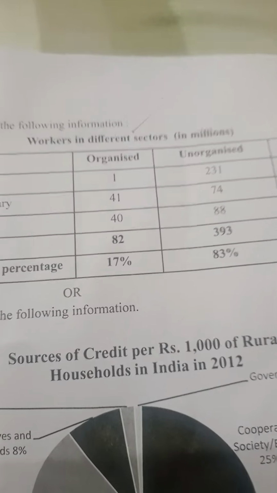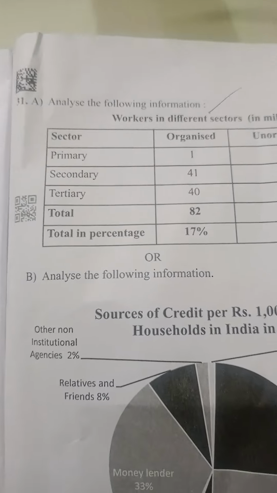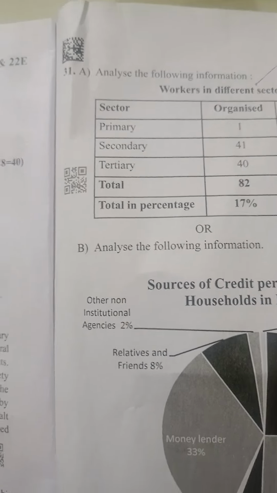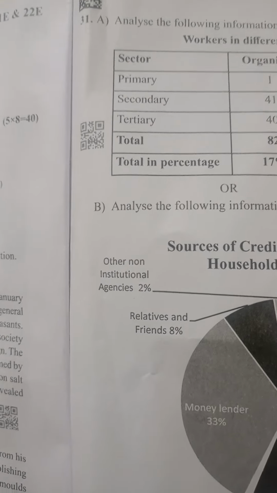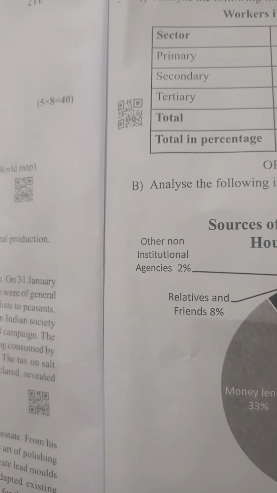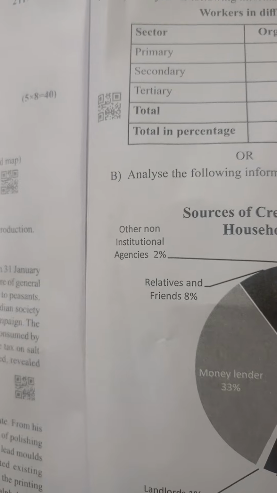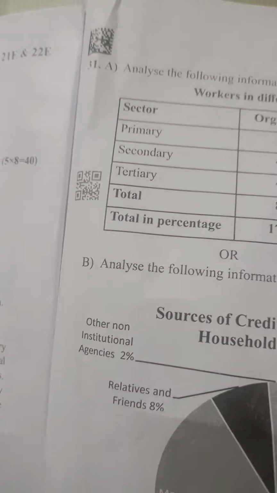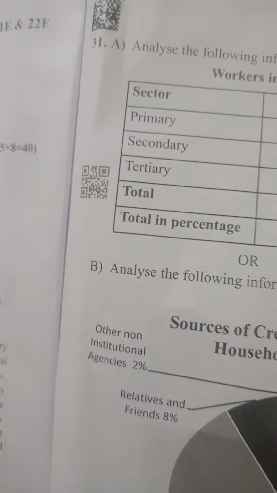This pie chart indicates the source of credit in rural households in India in 2012. Rural households have taken more loans from moneylenders. The loans taken from banks and cooperatives are called formal sector loans.